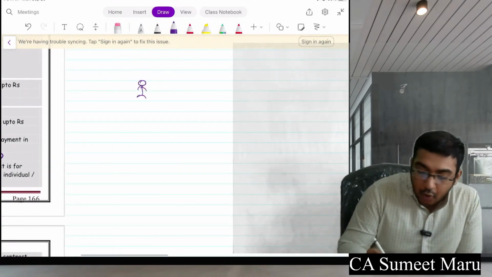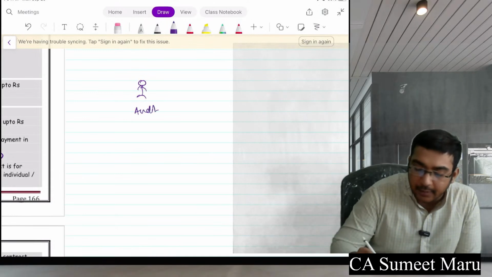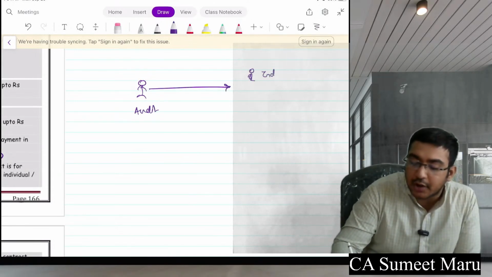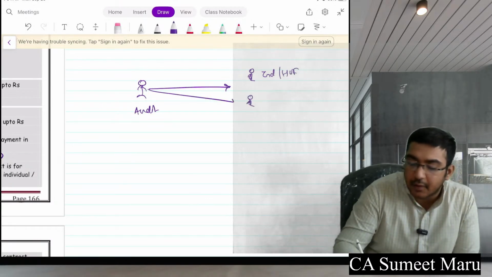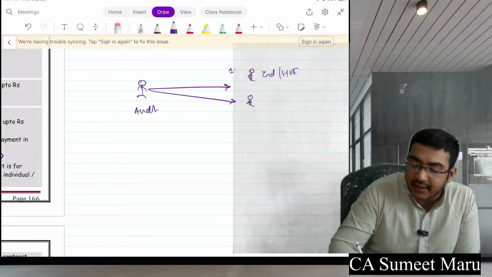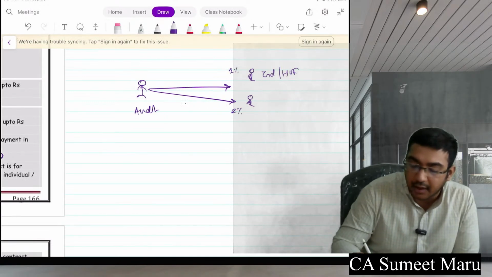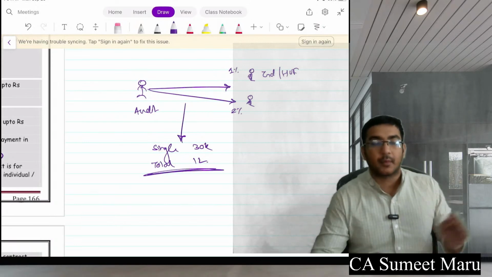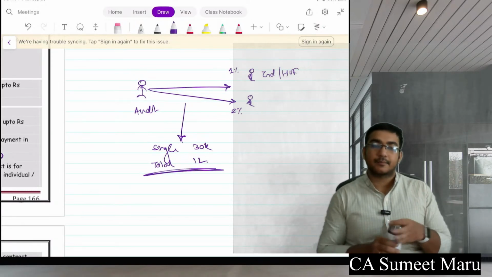Anyone to whom audit is applicable, giving payment to individual HUF or any other, 1% here, 2% here. But when a single bill is above 30k or total is above 1 lakh. Everyone clear?